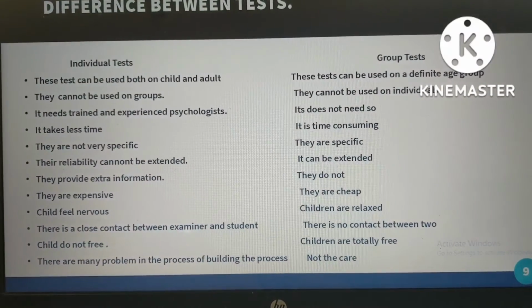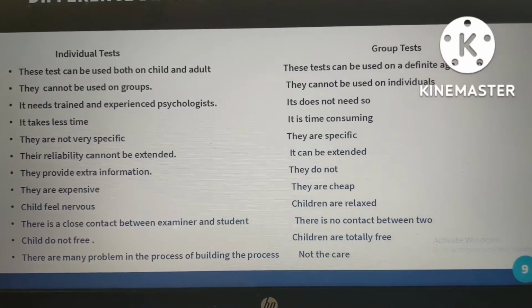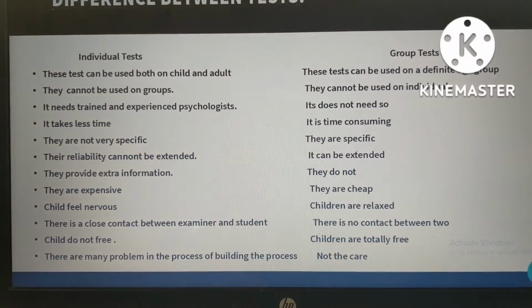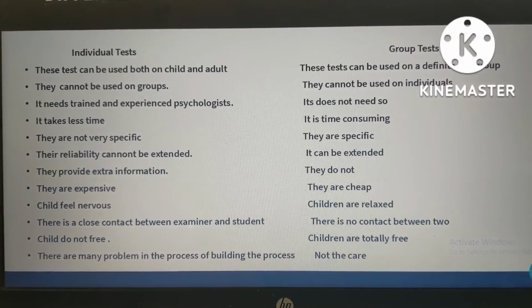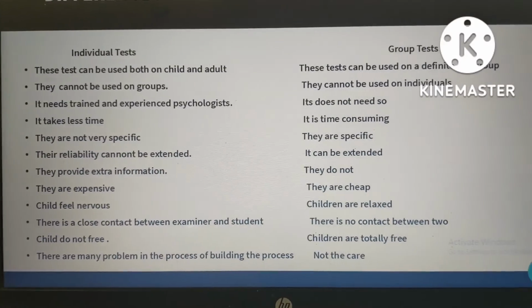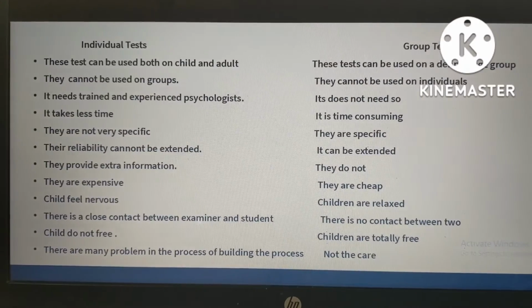So the individual test can be used on both child and adult. As we saw, in interviews also they call us individually. So here we can use it on adults also.